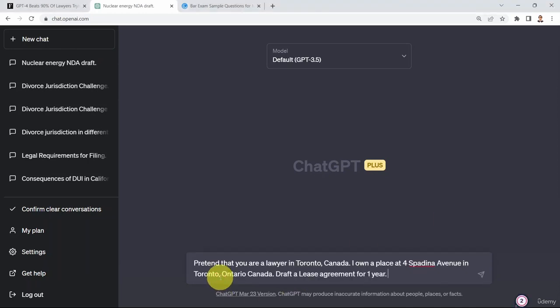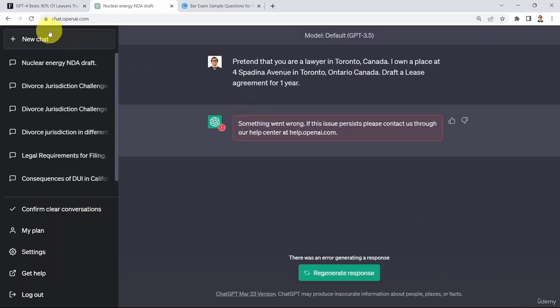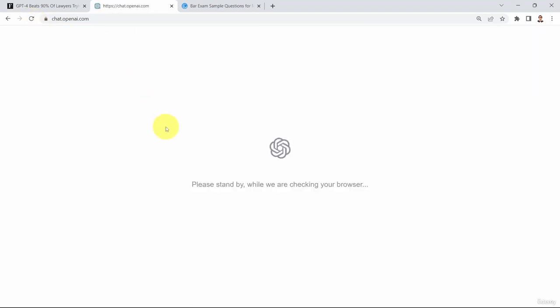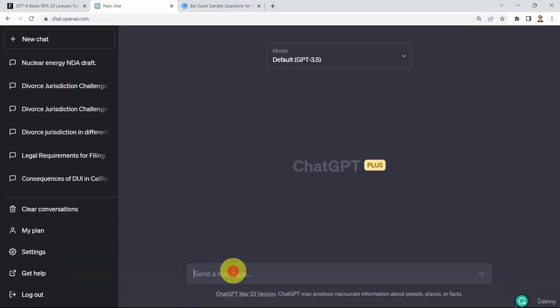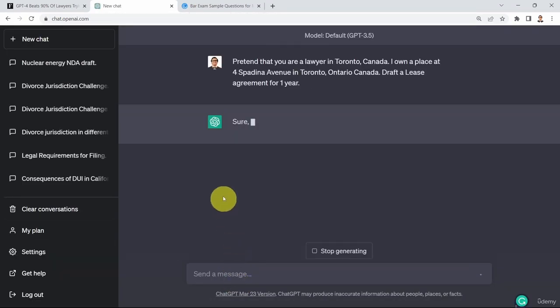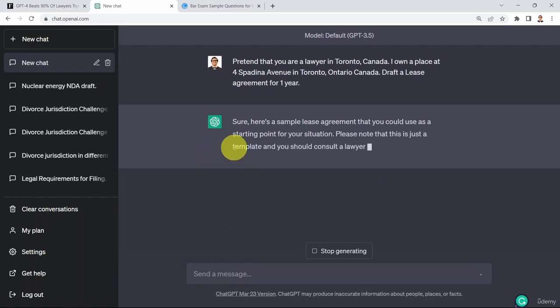So I'm going to say, pretend that you're a lawyer in Toronto, Canada. I own a place at 4 Spadina Avenue in Toronto, Canada. Draft a lease agreement for 1 year. Well, again, I think OpenAI is going through some capacity limitations. Okay, here we go. Sure, here's a sample lease agreement.